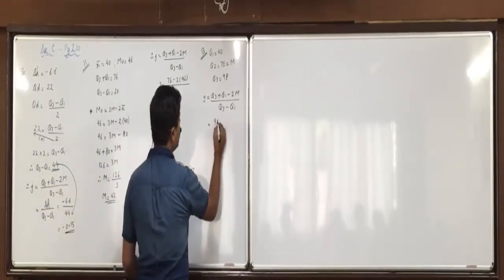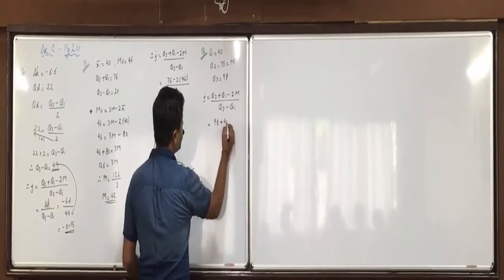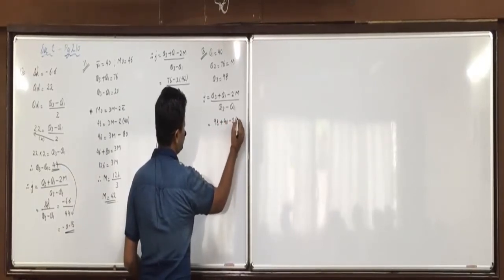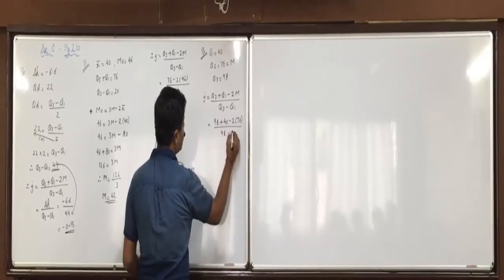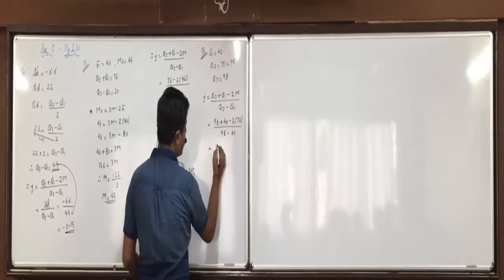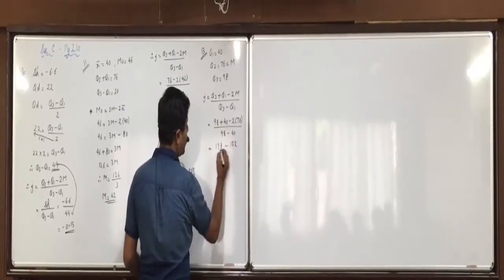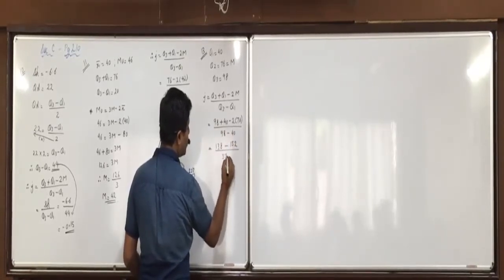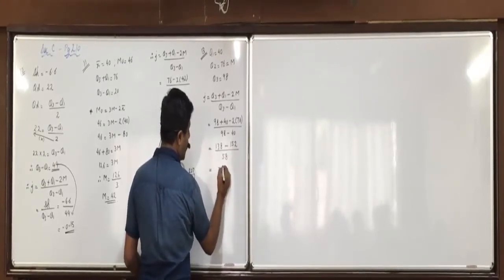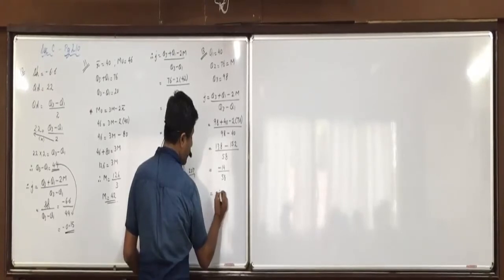Q3 is 98 plus Q1 is 40 minus 2 into M, which is 76, upon Q3 98 minus Q1 40. 138 minus 152 upon 58, minus 14 upon 58, minus 0.24.